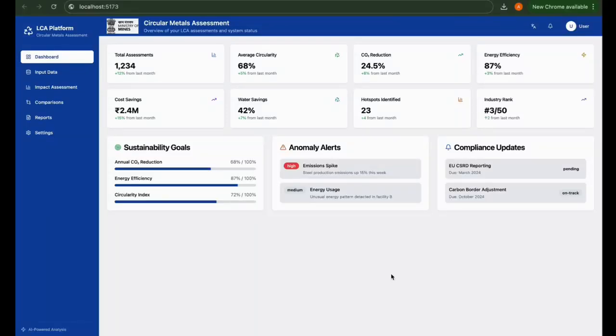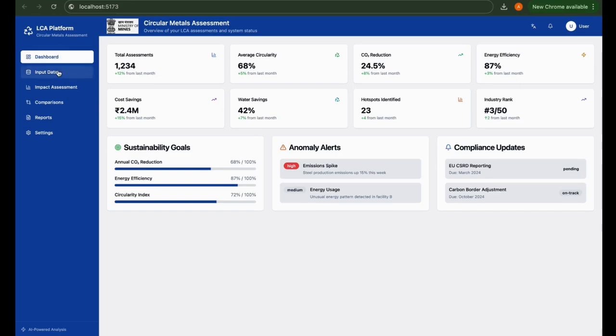In today's world, industries are putting more emphasis on sustainability, and LCA, life cycle assessment, is a key strategy for the circular economy. But traditional LCA is slow, expensive, expert-dependent, and error-prone when key data is missing. Now, here comes our AI-driven LCA, which speeds things up, cuts cost and energy use, and reduces carbon emission.